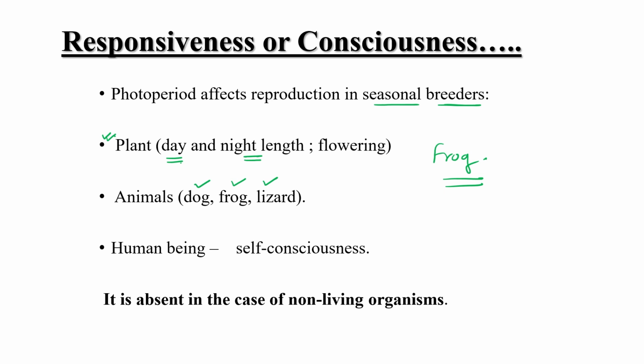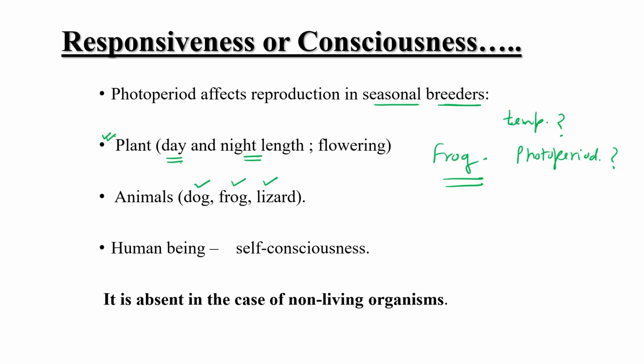Some are only able to bloom during winters, because they can sense the temperature and the photoperiod. Like petunia only blooms during winters, right?